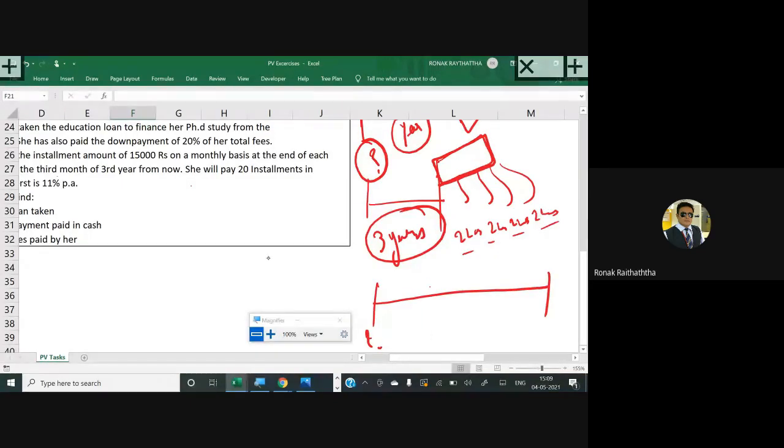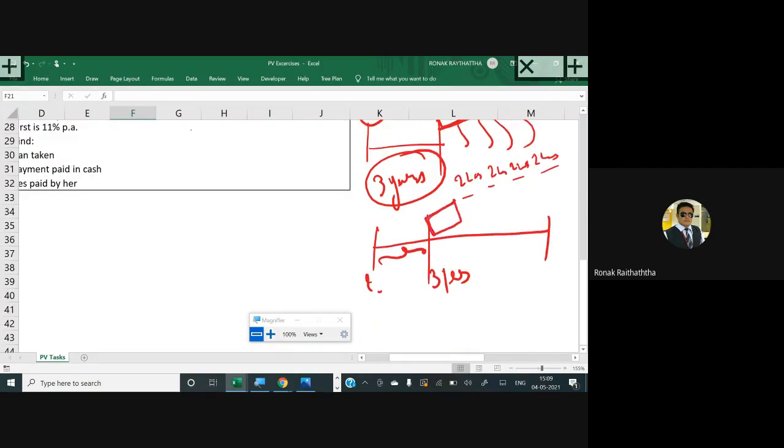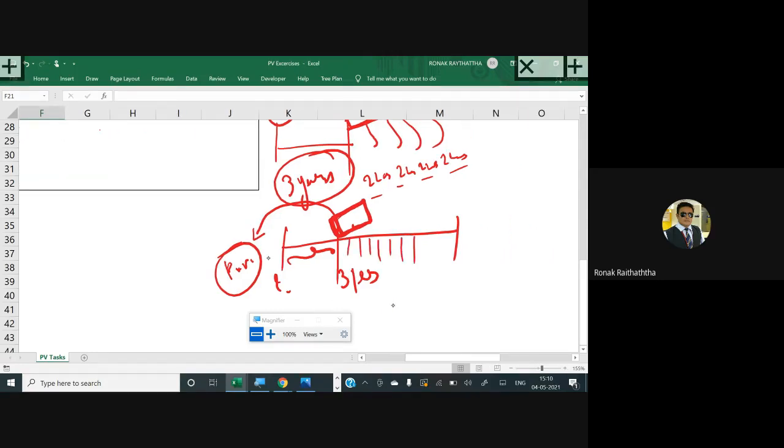Even though she will start withdrawing after 3 years, during this period of 3 years she will fetch the interest. Now, if she will fetch the interest for this period, obviously whatever money we would have gathered at this point, that money should also be converted into a present value by considering it as a single cash flow. So what I'm doing now is, first of all, from the 4th year onwards, it's anyway an annuity, right?